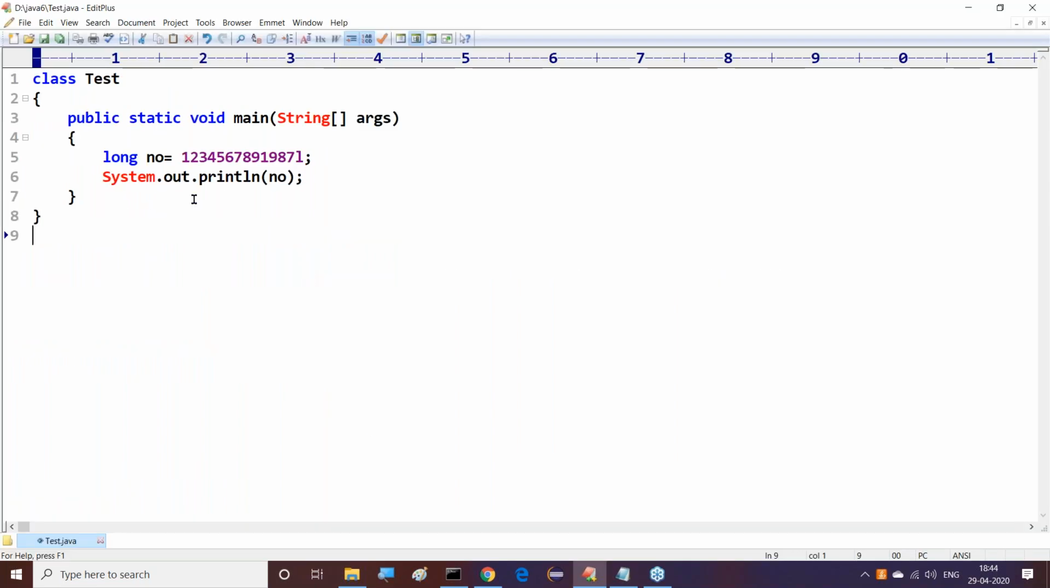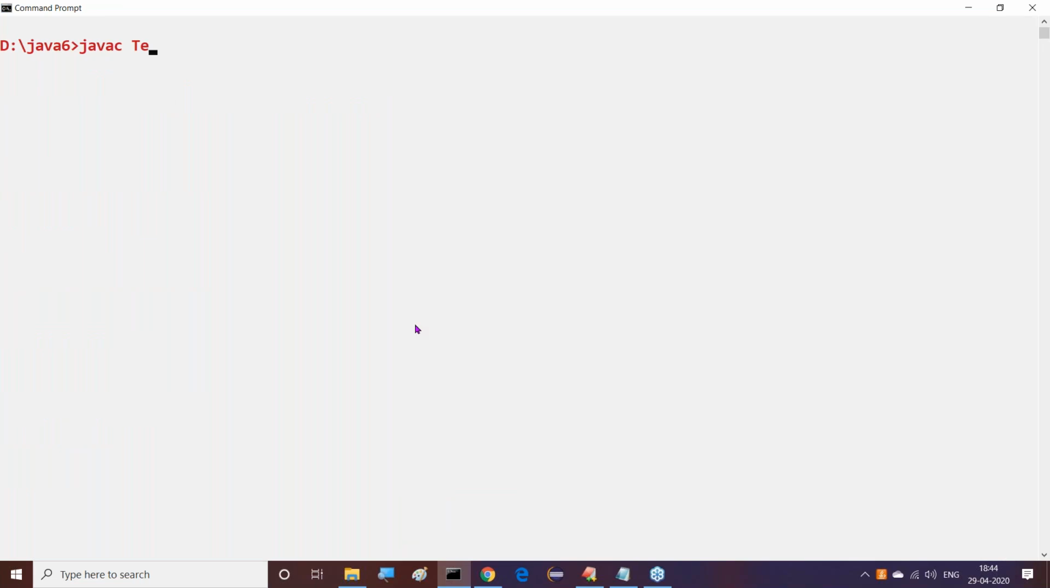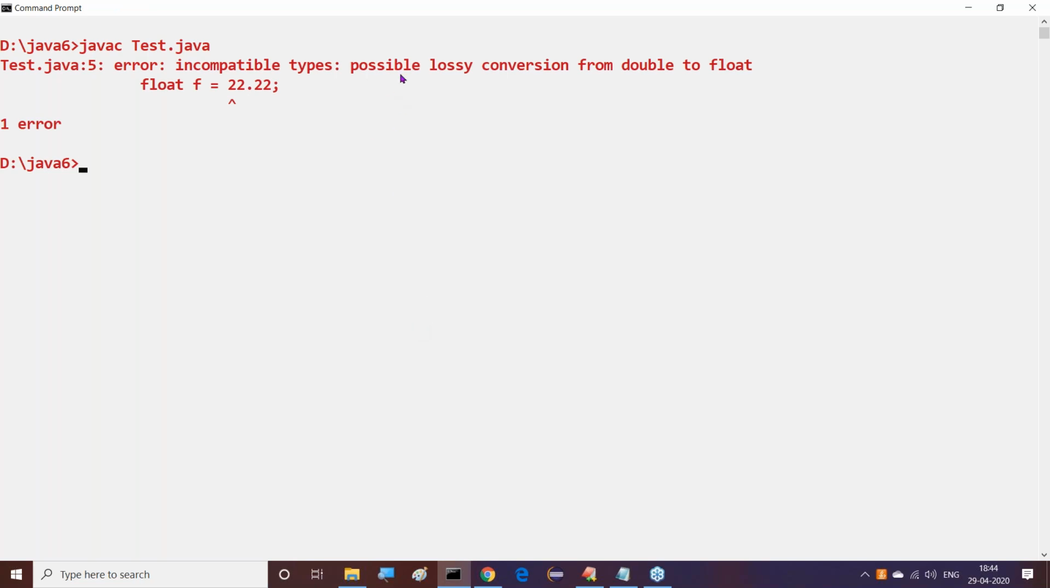Now I want to show this point. First of all, float f = 20.22, without specifying anything here, and System.out.println(f). Let me compile and execute this program. javac test.java. Here we are getting an error: incompatible types, possible lossy conversion from double to float. So by default, if you provide a fractional value, it is treated as a double value, not a float value.